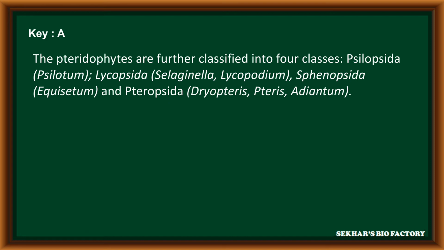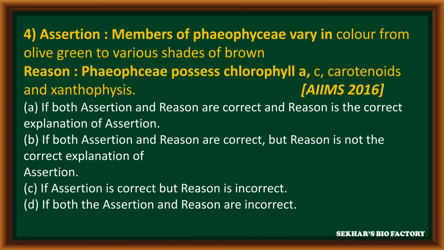The pteridophytes are further classified into 4 classes. Psilopsida, example Psilotum; Lycopsida, examples Selaginella and Lycopodium; Sphenopsida, example Equisetum; and Pteropsida, examples Dryopteris, Pteris, Adiantum.